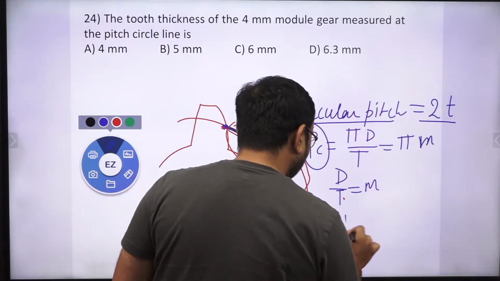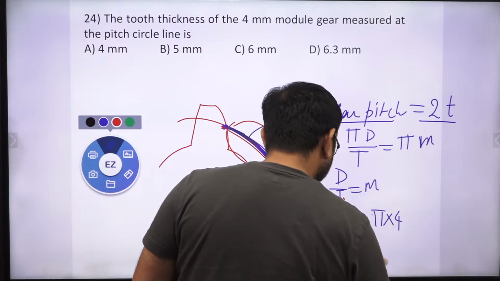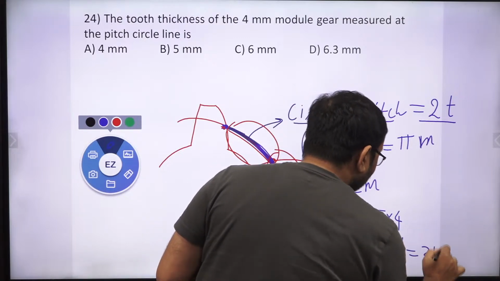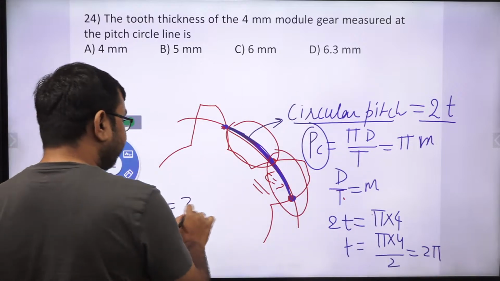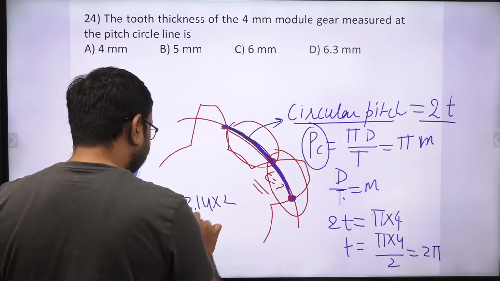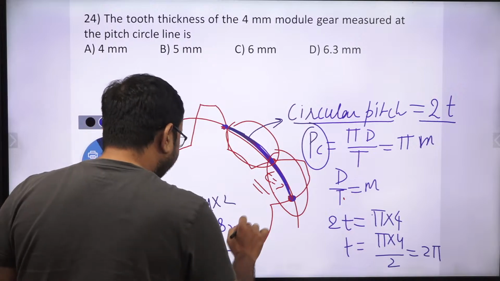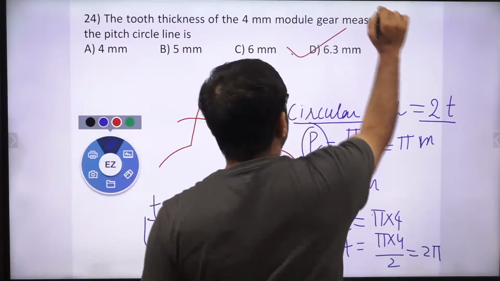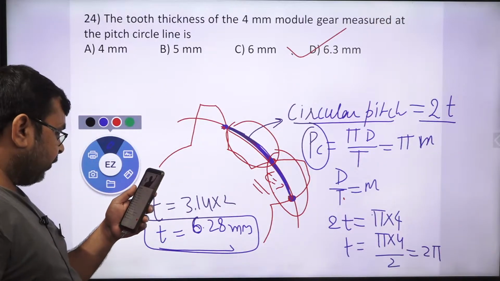So can I write 2t is equal to pi m, and m is given, that is 4. So simply t can be written as pi into 4 by 2, so this is 2 pi. If you multiply 3.14 by 2, this is 6.28 millimeter. So the correct answer is option D, that is 6.3 millimeter. Yes or no? So are you getting the solution of this question?